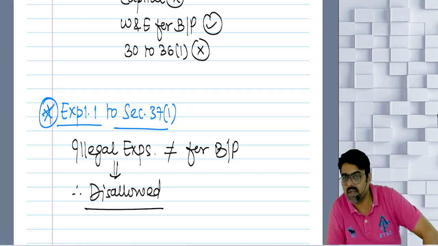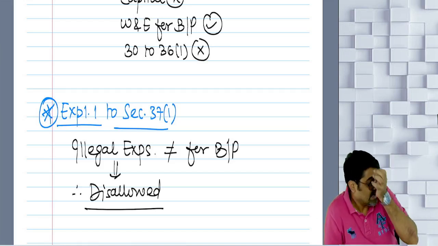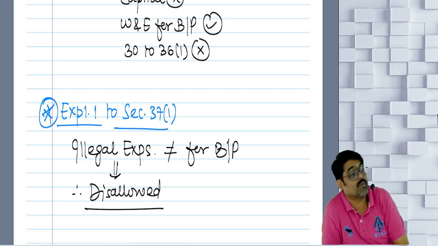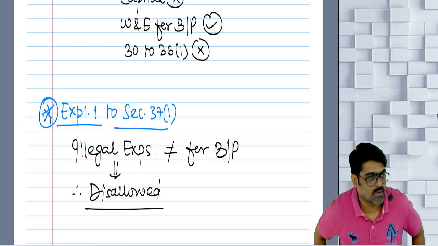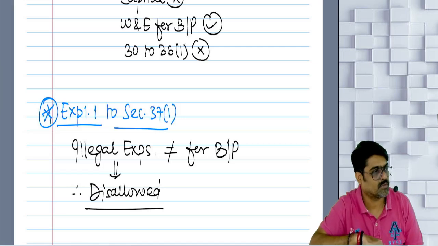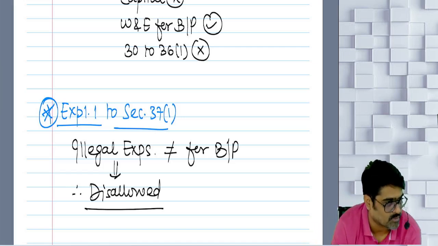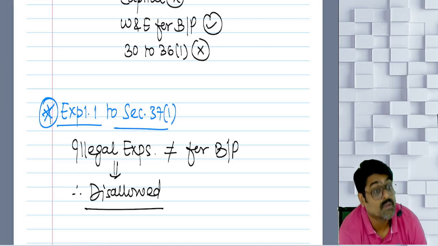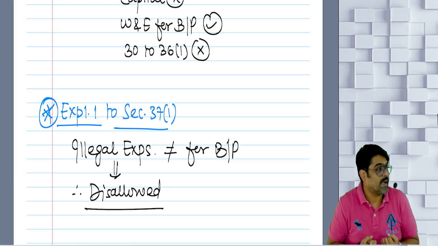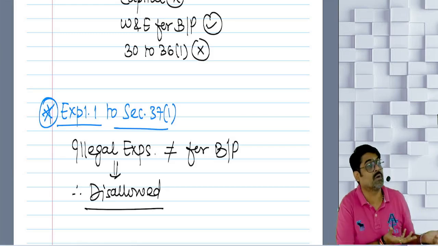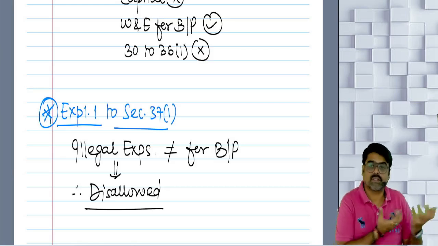Now what is the meaning of illegal expense? The expense which you have incurred is legally not allowed to be done by you. For example, I am a government contractor. I take government contracts, road contracts, construction contracts, from government departments. So my business is taking contracts and doing construction, yes or no? My business is to do construction contracts.